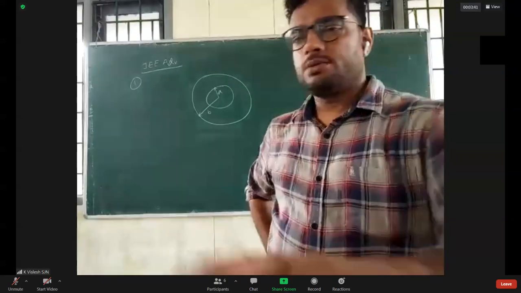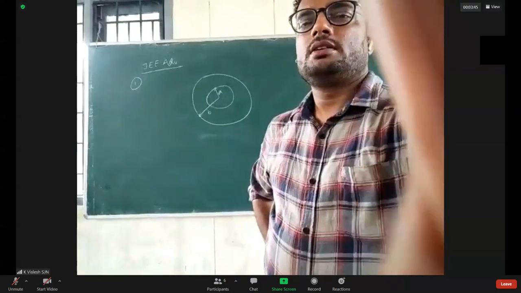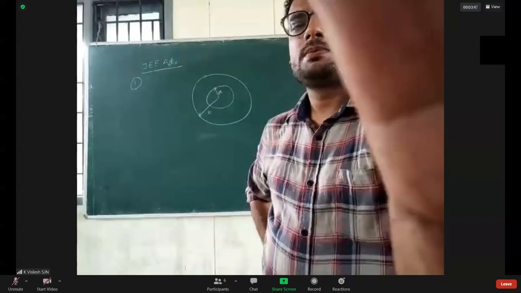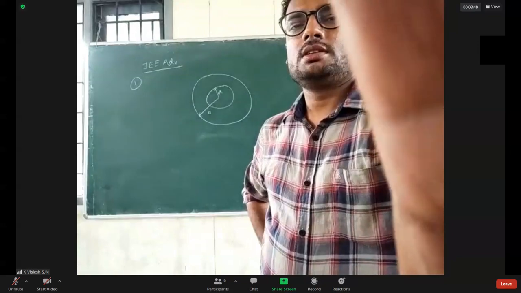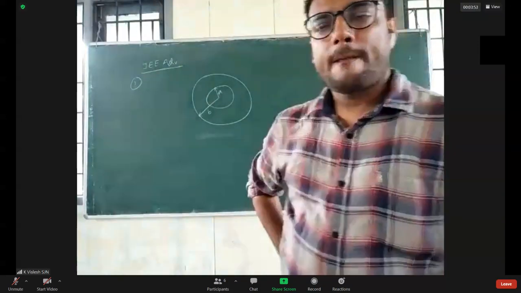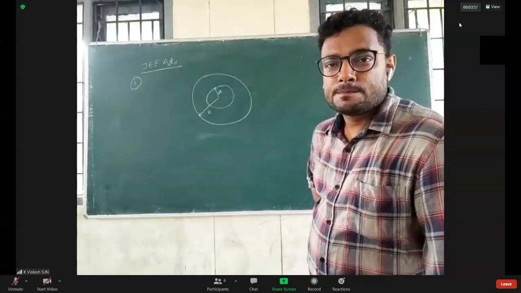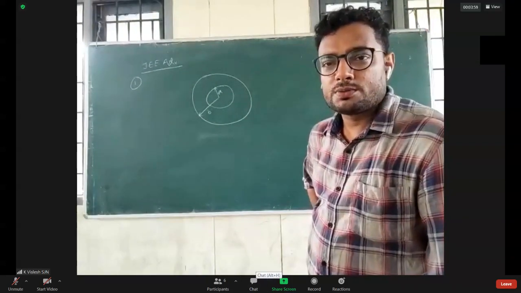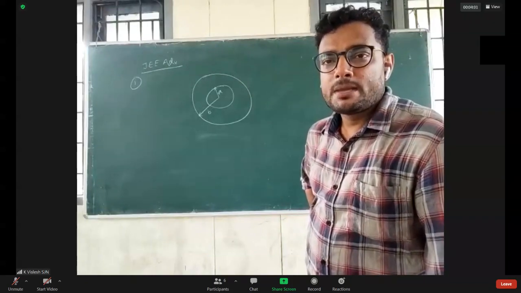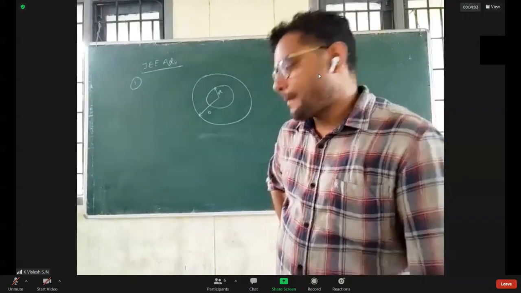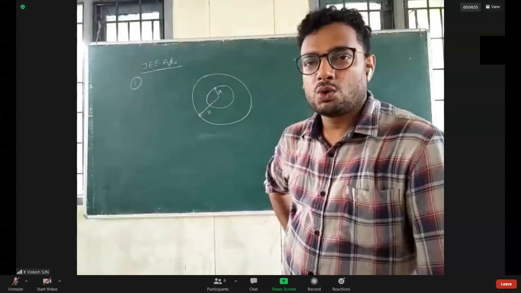Hello, am I audible? Did you all solve it? Sakti, Sai, Arun, did you all solve it? Respond, I'm waiting for your response, please.